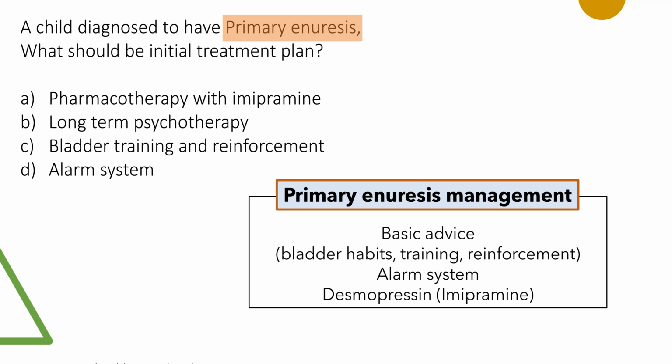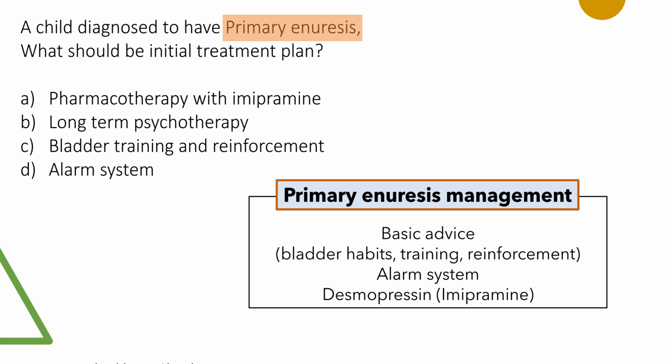First of all, let me tell the most important ways of managing primary enuresis. First important point is we give a basic advice about bladder habits, training, and reinforcement. We want the family members to reduce unnecessary criticism, support the child, build up the self-esteem, also teach healthy bladder habits and train if possible.